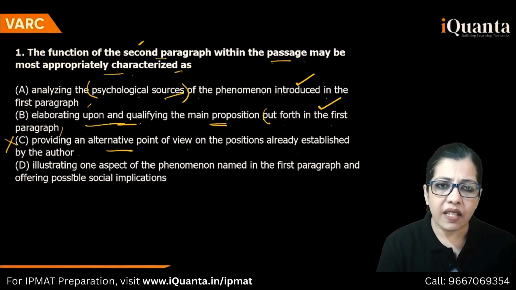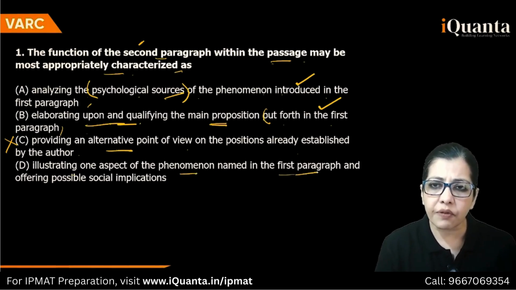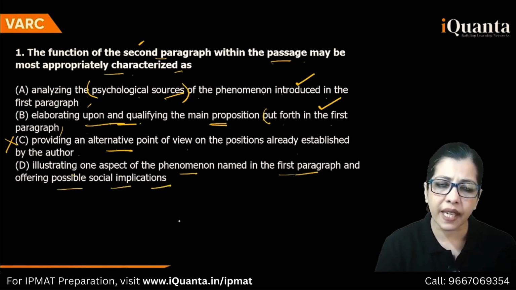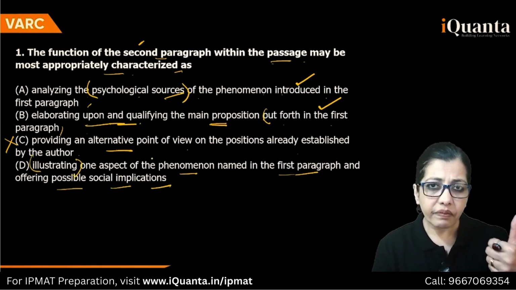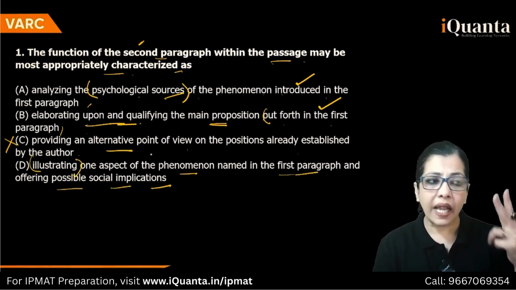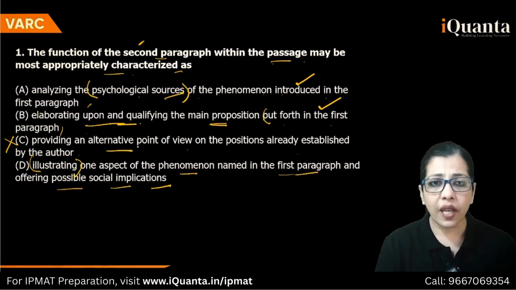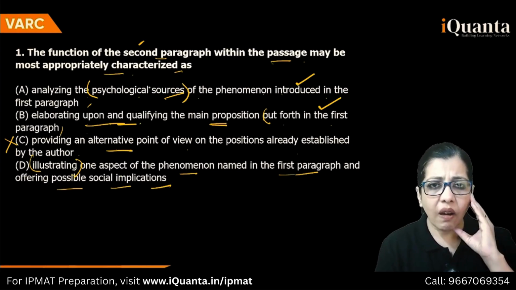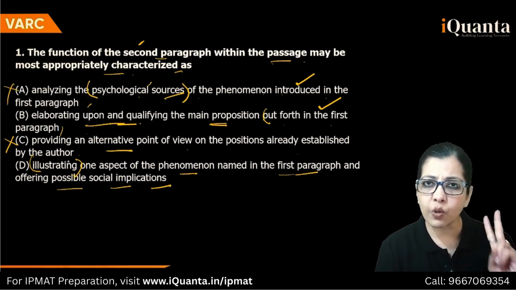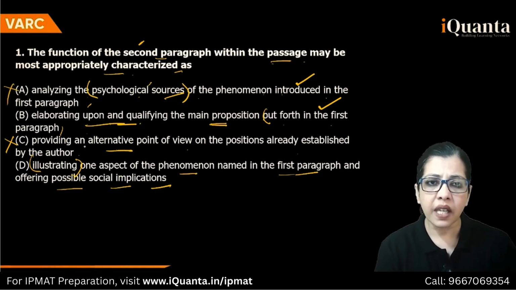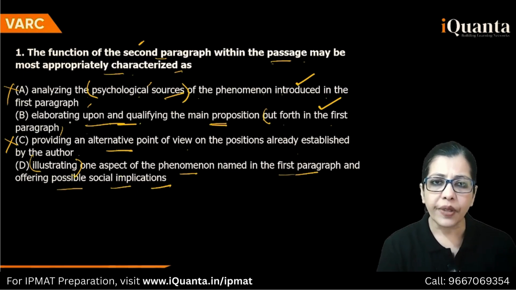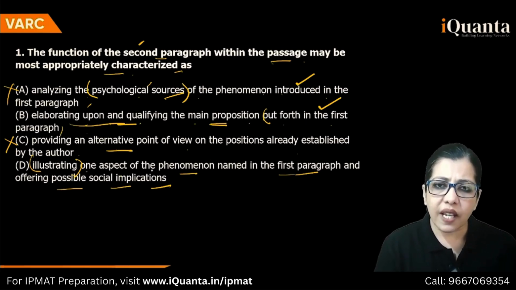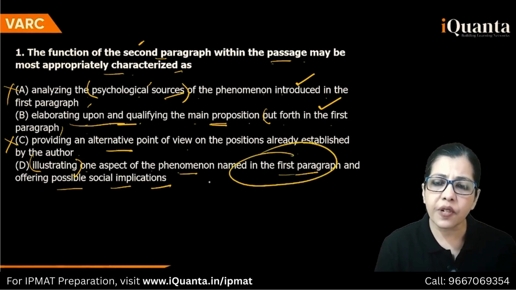Psychologists or scientists. Illustrating one aspect of the phenomenon named in the first para and offering possible social implications. Illustrating, exemplifying, highlighting, elucidating. Okay, so this is better, right? Because he is giving you the word illustrating. Now, psychological sources of the phenomenon. Sources, not exactly. He's talking about two experiments, the dollar thing and the marshmallow thing. And now let's look for the difference between the two. Elaborating upon and qualifying the main proposition. Okay. Illustrating one aspect of the phenomenon named in the first para.